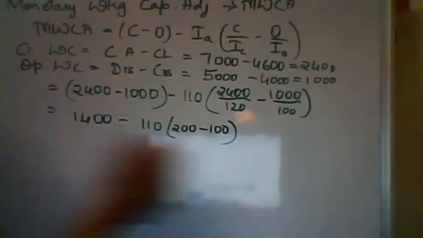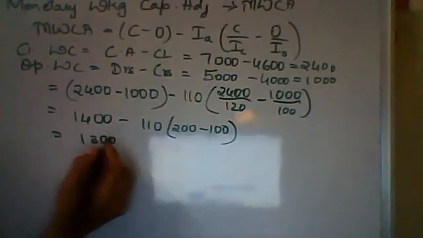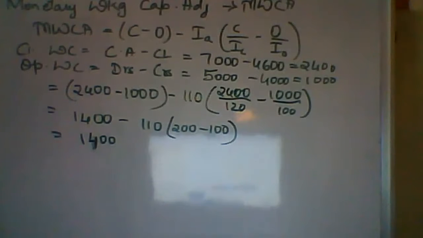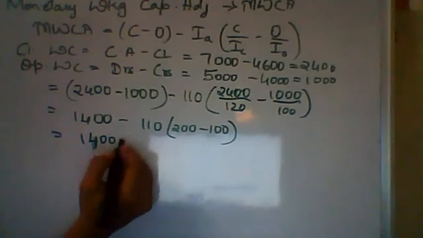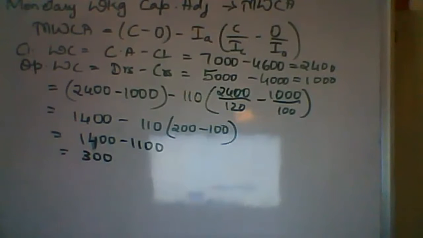So that gives you 1,400 minus 1,100. 20 minus 10. Yeah. Ma'am, that is 20 minus.